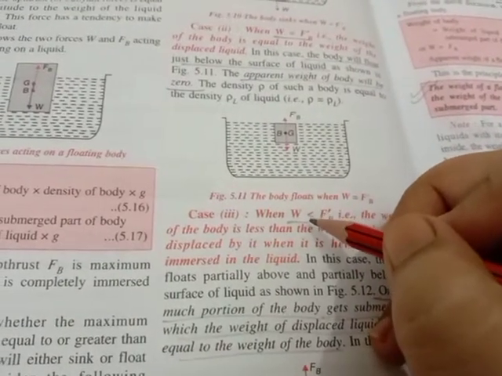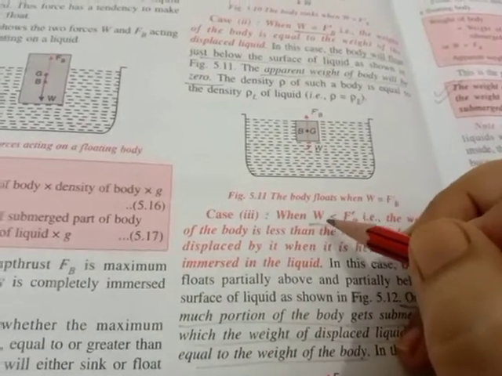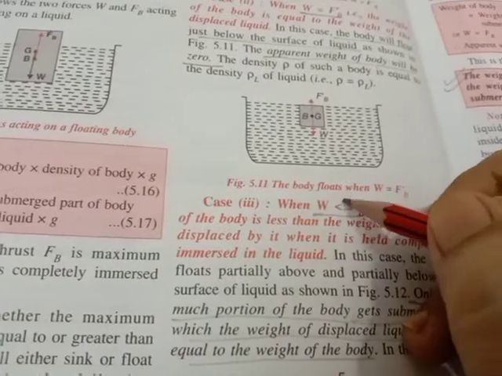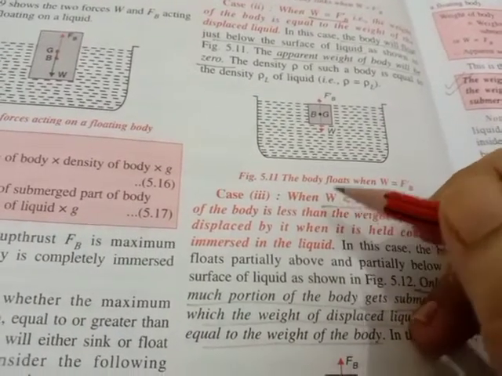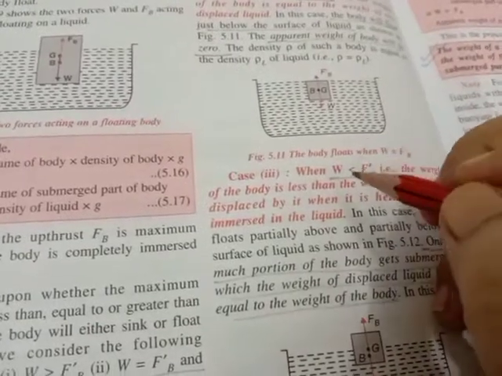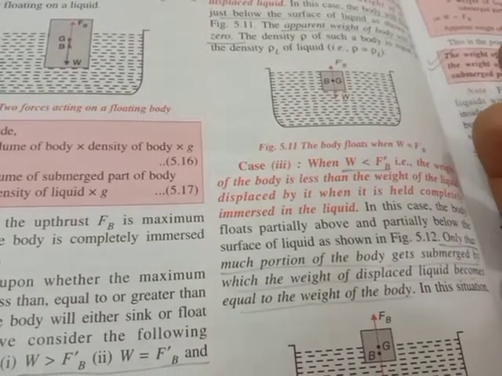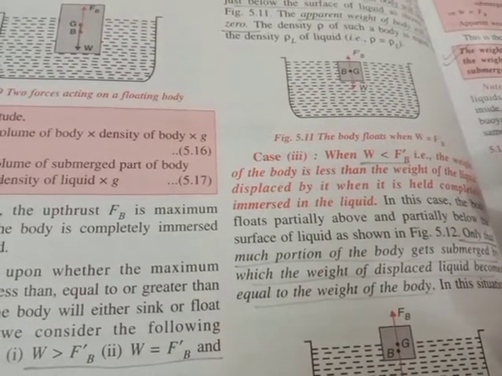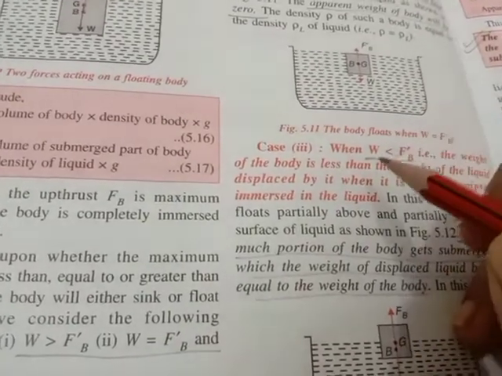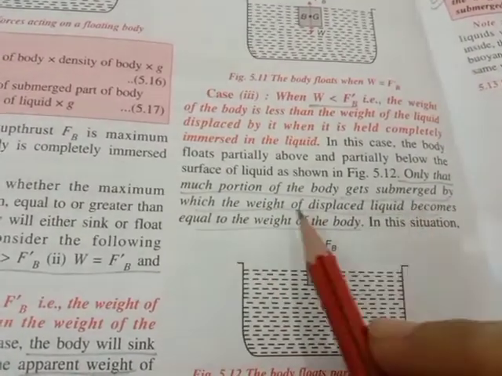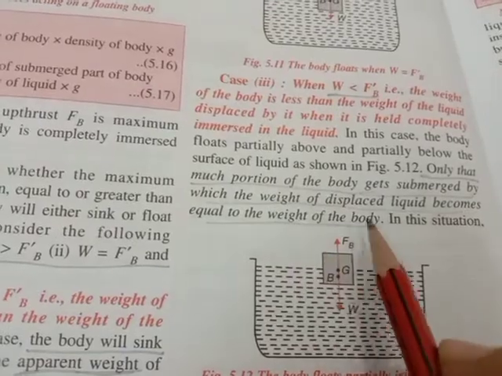So in this case, the body will go into the water only as much as the weight of the body is less than the maximum upthrust. That means the body will immerse only that much so that the volume of the displaced liquid and the upthrust because of that becomes equal to W. See here, only that much portion of the body gets submerged by which the weight of displaced liquid becomes equal to the weight of the body.